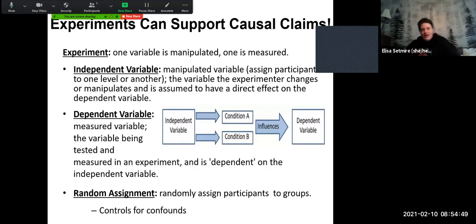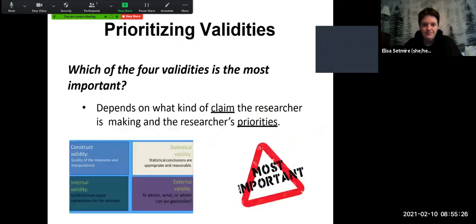Now, a little trick that I learned a long time ago in my research methods class: when you're trying to figure out an independent or dependent variable in an experiment, ask yourself this question: what is the effect of the independent variable on the dependent variable? What is the effect of the IV on the DV? So for example, what is the effect of sleep deprivation on exam scores? What is the effect of studying on exam scores? So whatever it is that you're changing is the independent variable, and whatever you're measuring is the dependent variable.